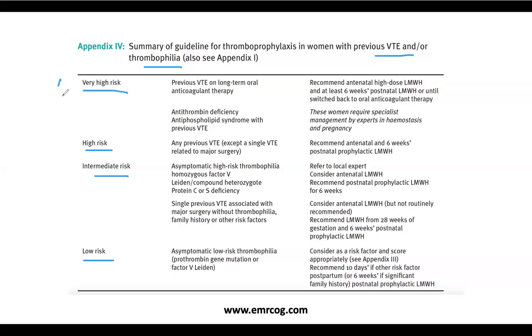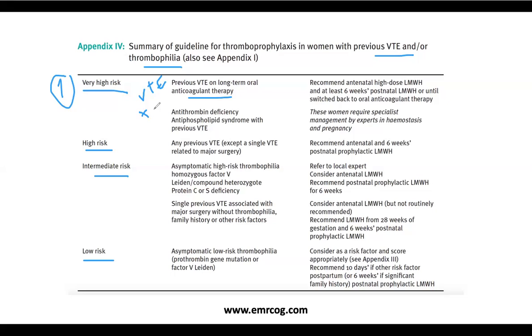The very high risk group is a woman who had VTE previously. So she had the personal history, herself. She had VTE, plus she is on a long-term oral anticoagulant. Oh my God. So that means she is at higher continuous risk for VTE.